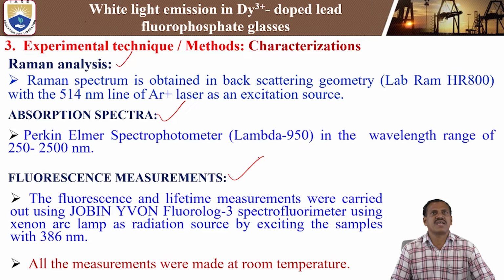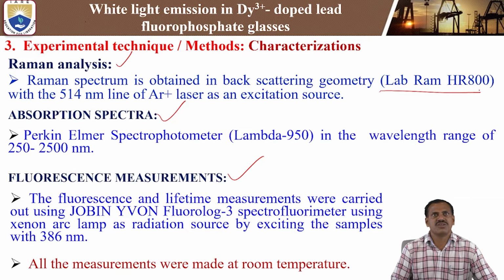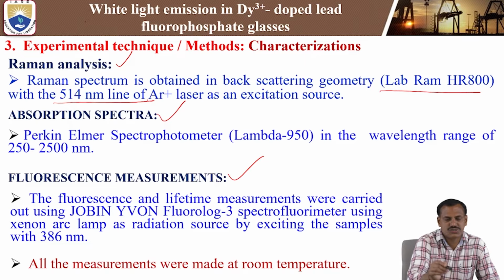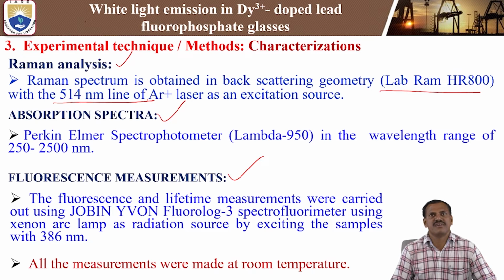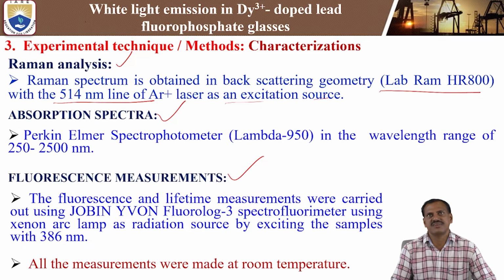Initially, Raman analysis. The Raman spectrum is obtained in backscattering geometry, with a LabRAM HR800 spectrometer used to measure the Raman analysis. Here we use the excitation source, a 540 nanometer argon ion laser, that means an Ar+ laser. So by using the argon laser, we measure the Raman spectrum analysis.